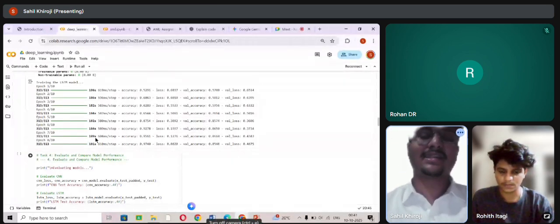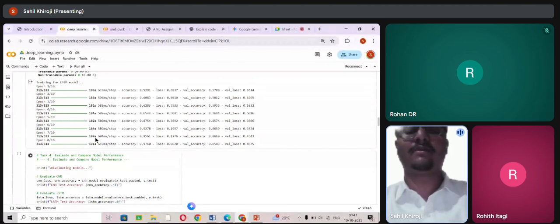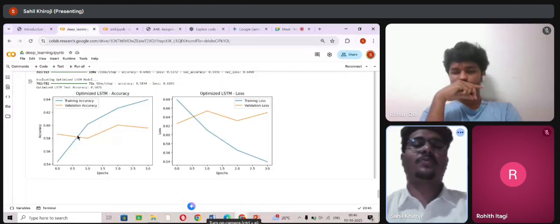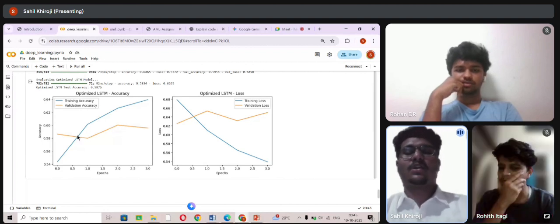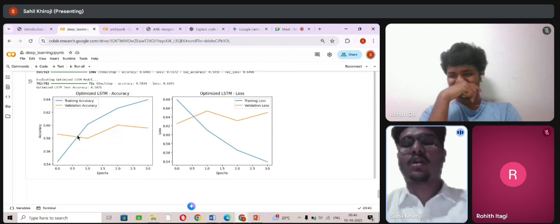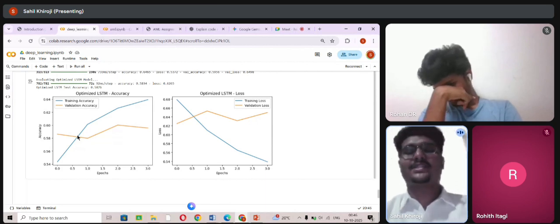Here in task 3, we implemented an LSTM model for sentiment analysis, where, unlike CNN, dropout helps prevent overfitting. And at the last, we tuned the LSTM model using dropout and early stopping to reduce overfitting. The accuracy improved moderately, and the graph shows a more balanced training process.